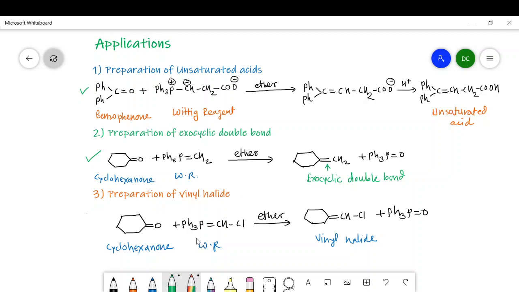The Wittig reagent which contains CHCl is treated with cyclohexanone, then we observe the corresponding vinyl halides. In all these reactions, you can carefully understand that there is a replacement of oxygen by the corresponding CH CH2CO ion, or CH2 group, or CHCl. So with this, we will stop here.